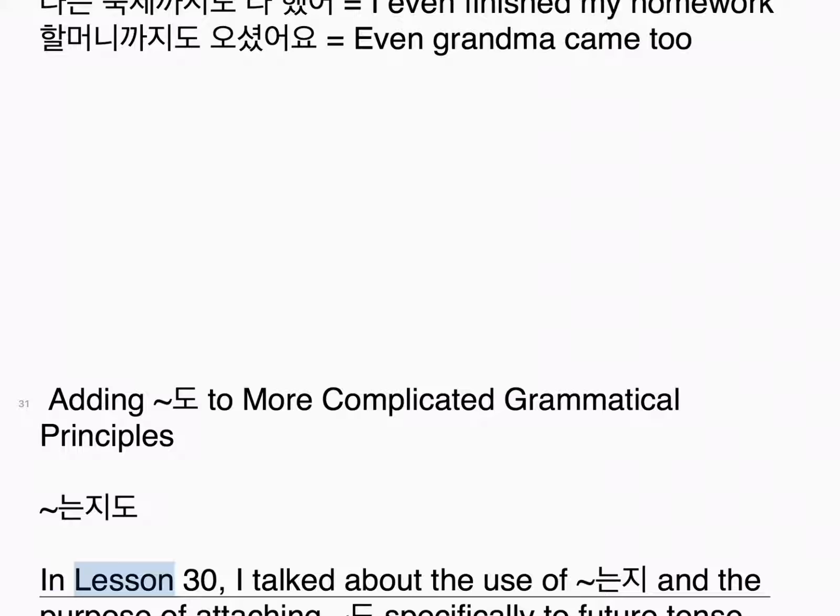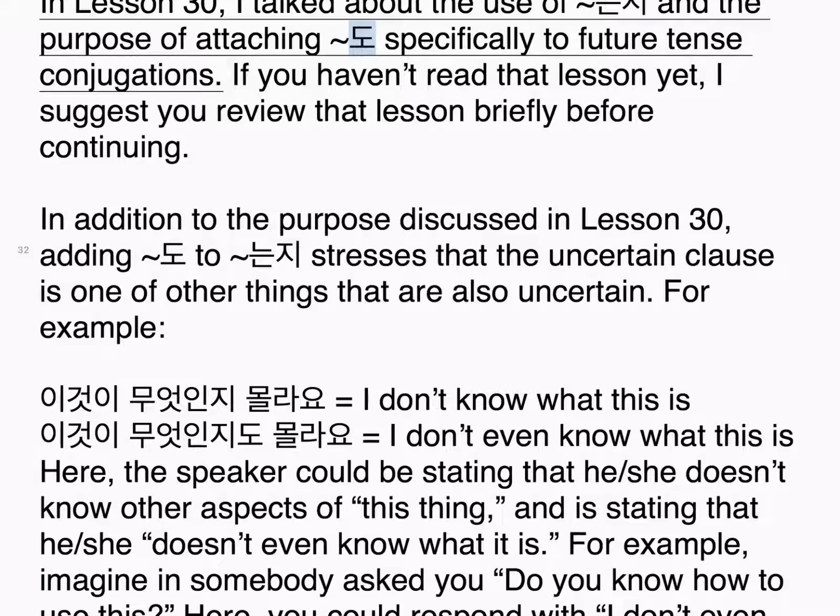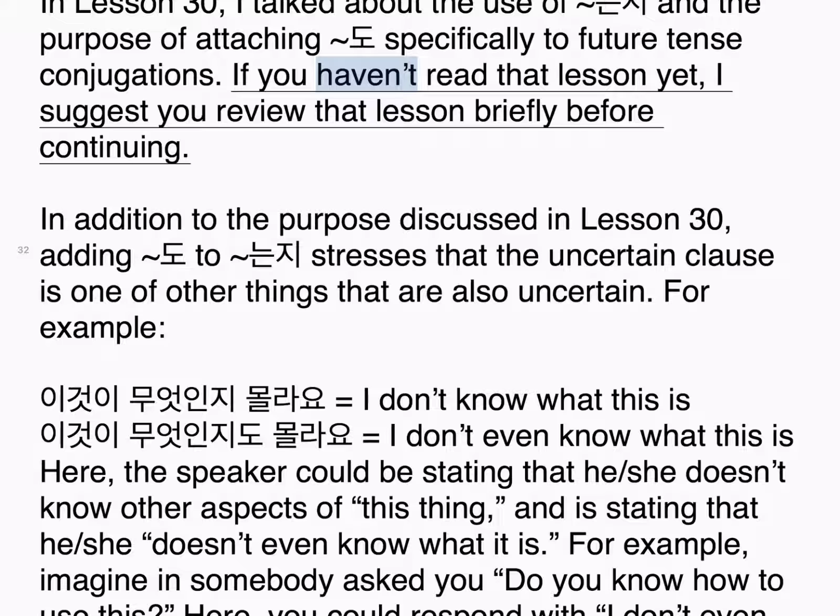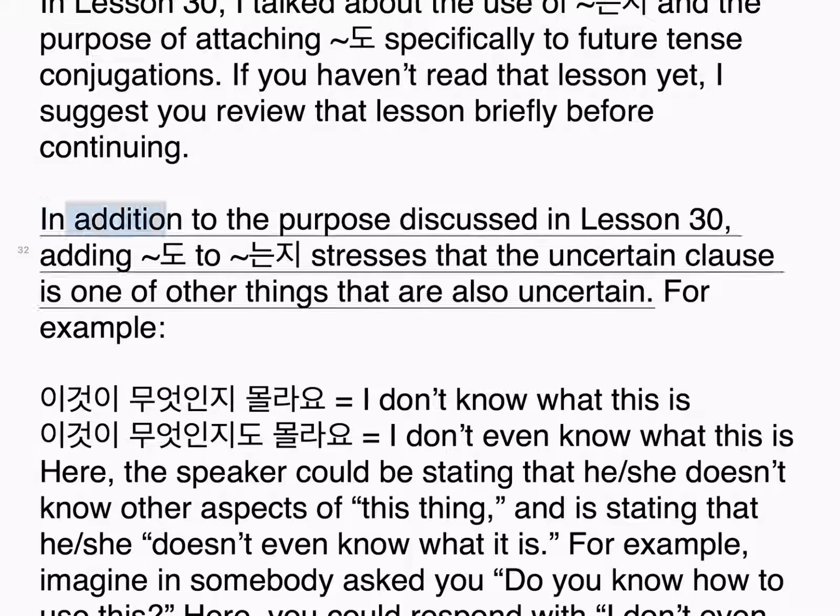는지도. In lesson 30, I talked about the use of 는지, and the purpose of attaching 도 specifically to future tense conjugations. If you haven't read that lesson yet, I suggest you review that lesson briefly before continuing. In addition to the purpose discussed in lesson 30, adding 도 to 는지 stresses that the uncertain clause is one of other things that are also uncertain.